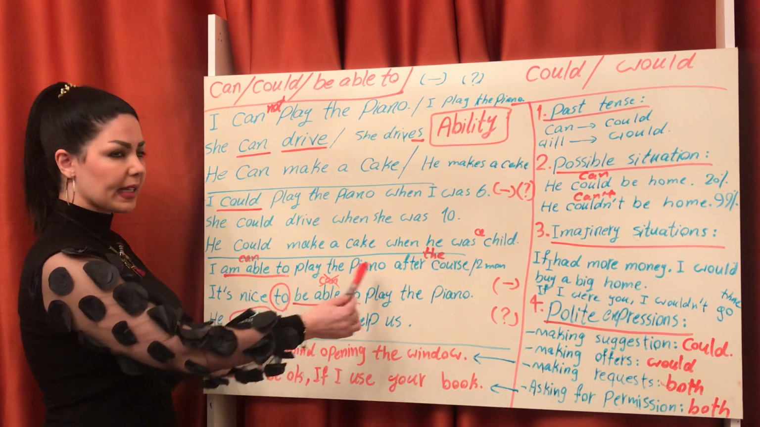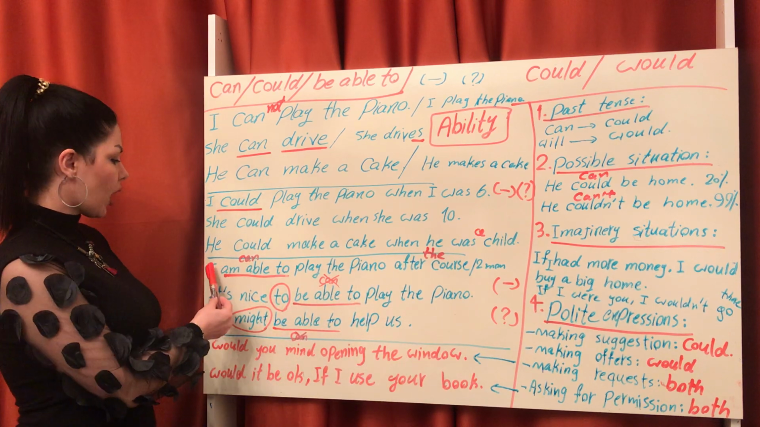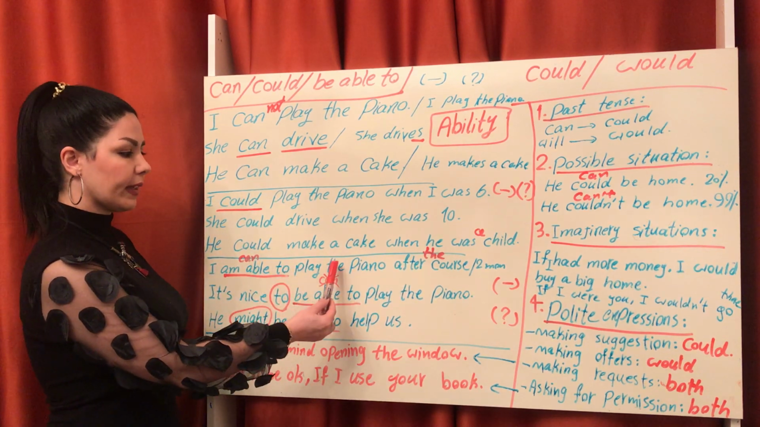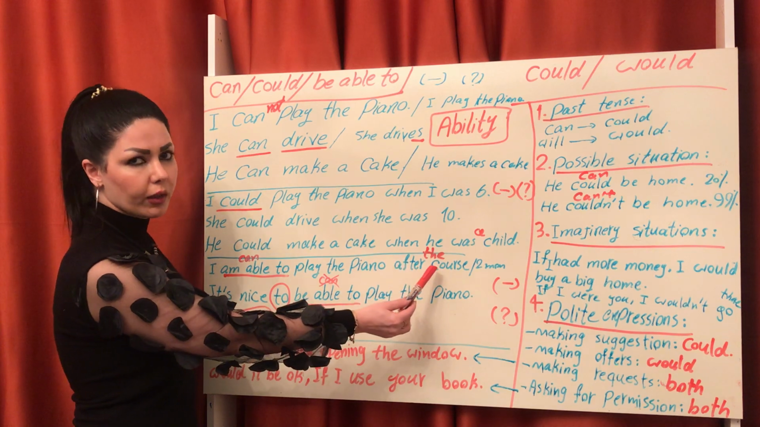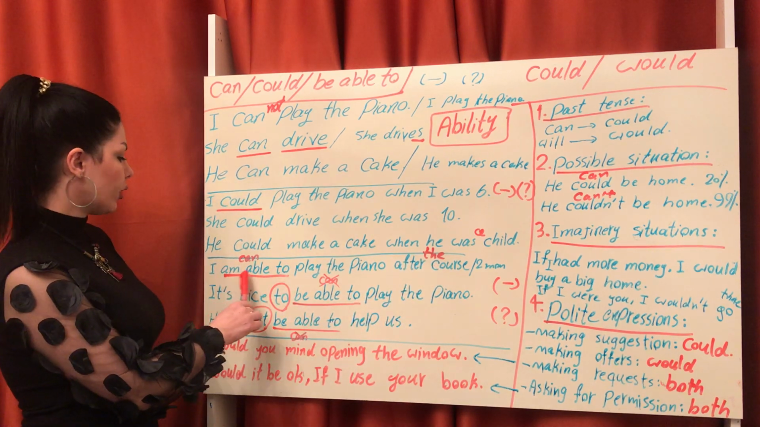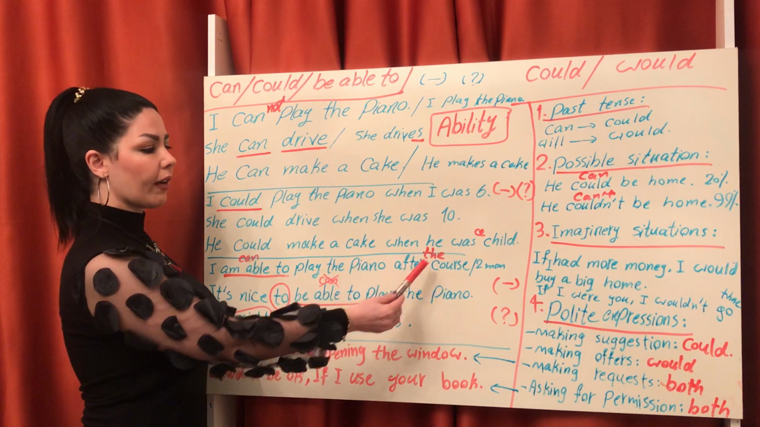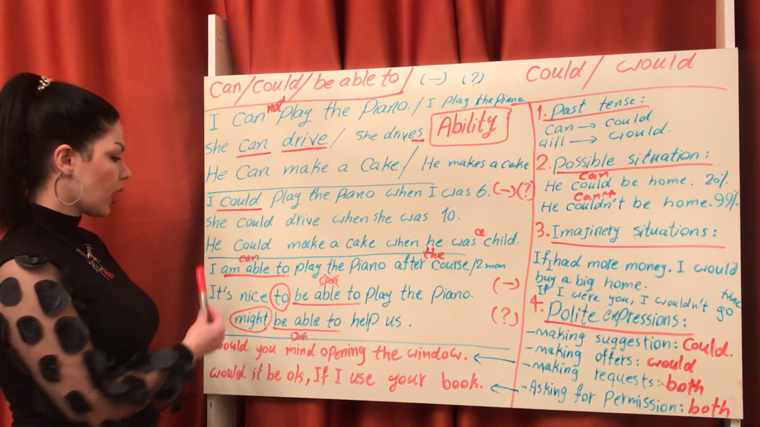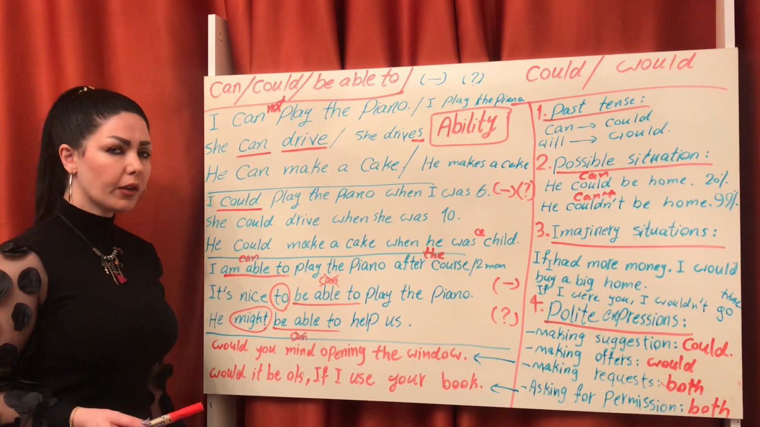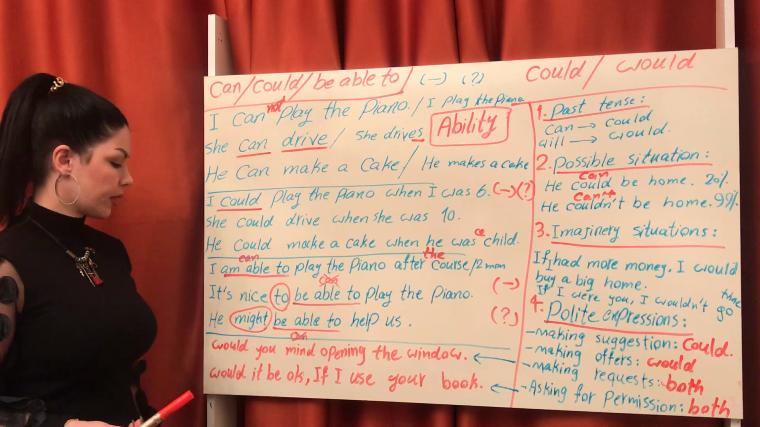This sentence is about future. I am able to play the piano after the course. And also I can use can. I can play the piano after the course.